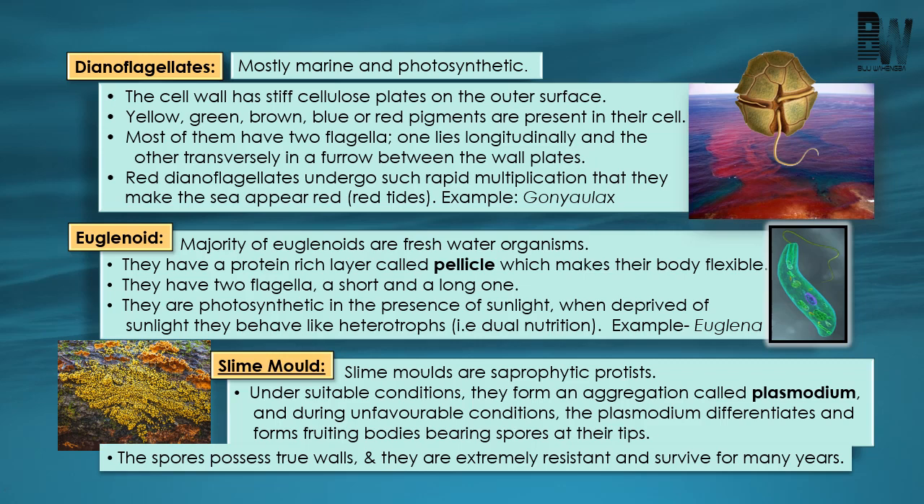And this slime mold, during favorable condition, forms an aggregation known as plasmodium, and this plasmodium is a wall-less multinucleated protoplasm. During unfavorable condition, the plasmodium differentiates to form fruiting bodies which contain spores. These spores are surrounded by a spore wall, and when released, they can give rise to new slime mold. Slime mold usually reproduces by fragmentation, spore formation, and even sexual reproduction, mainly by fusion of gametes. So these are the important characters of slime mold.